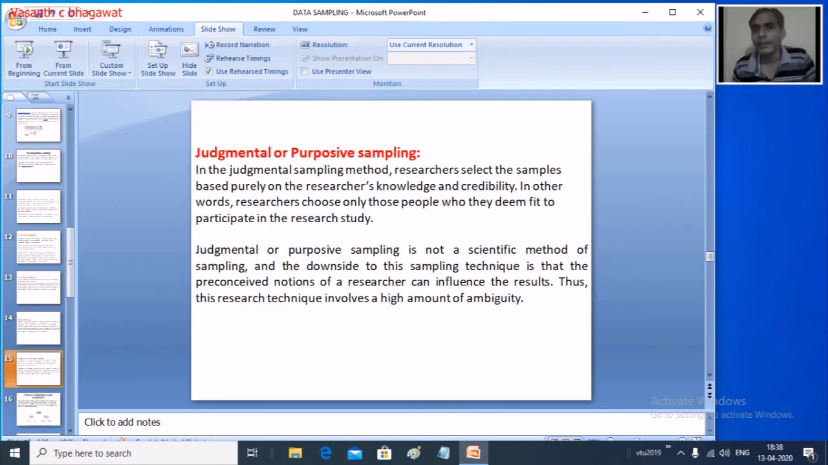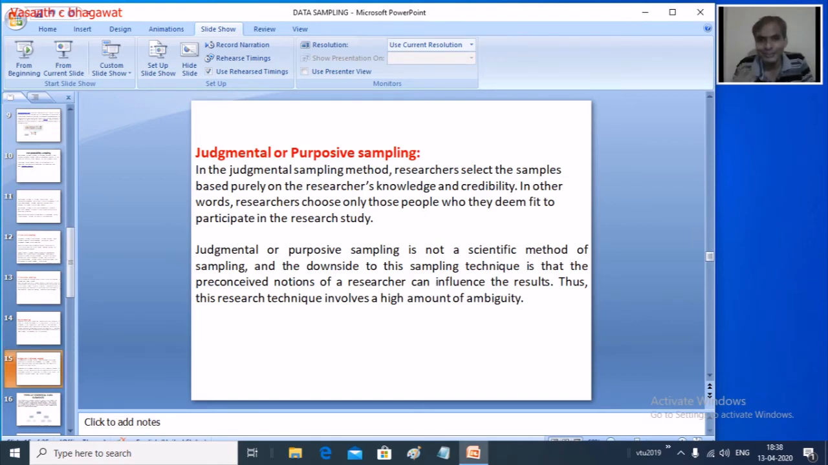And another way in which sampling can be done is judgmental sampling. Here the analyst selects the sample purely based on his knowledge and credibility. So that's what we call judgmental sampling. Of course, it once again belongs to the previous method of sampling, non-probability, the first method we have seen.